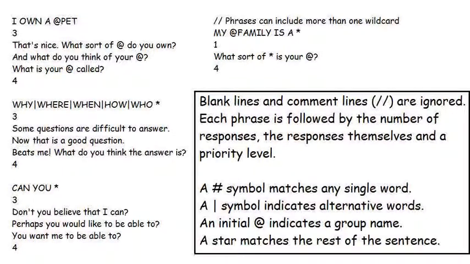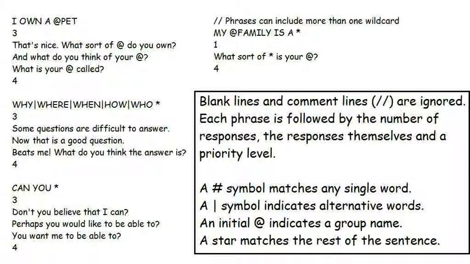A single word starting with an ampersand matches any sentence that contains that particular word anywhere within it. A series of words amalgamated into one with vertical lines between them indicates alternatives, so the second rule shown will match any sentence that starts with one of the words who, what, where, and so on. Any word that starts with an @ symbol matches a group name in the group's file. For instance, in my sample group files provided on my website, I set up a group called pet, containing words such as dog, cat, hamster, and so on. So the rule I own a @pet, as shown, will match I own a dog, I own a cat, I own a goldfish, and so on.